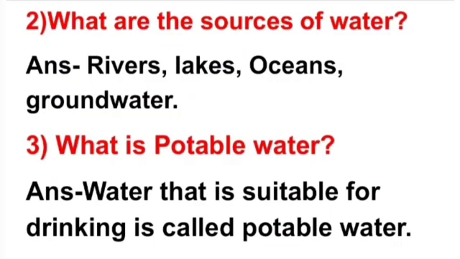Answer is water that is suitable for drinking is called potable water. It means potable water is free from harmful chemicals and impurities. So water that can be used for drinking is called potable.